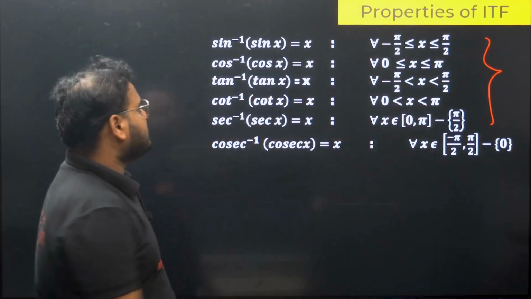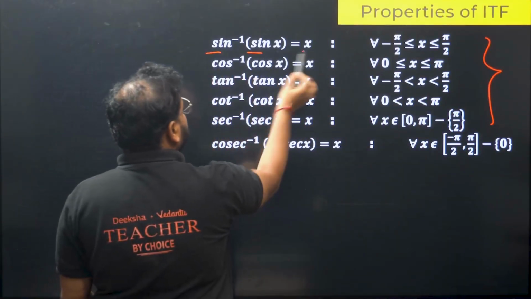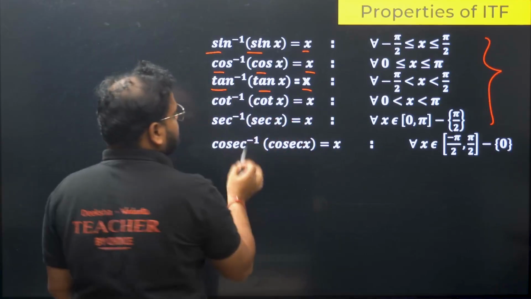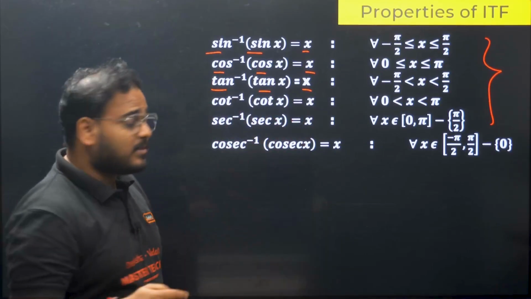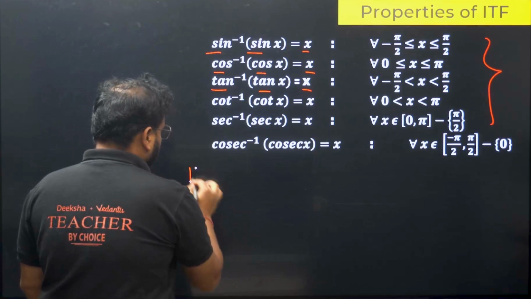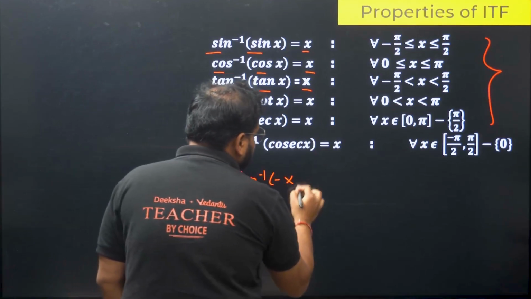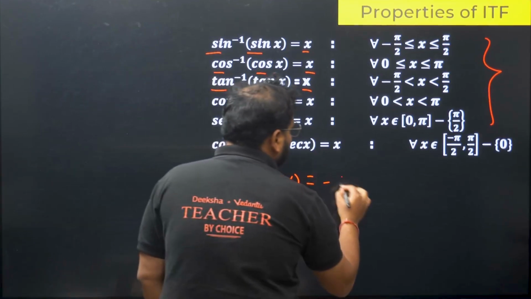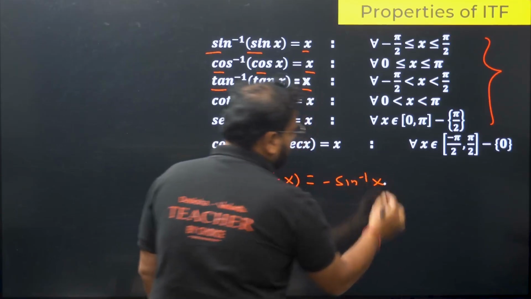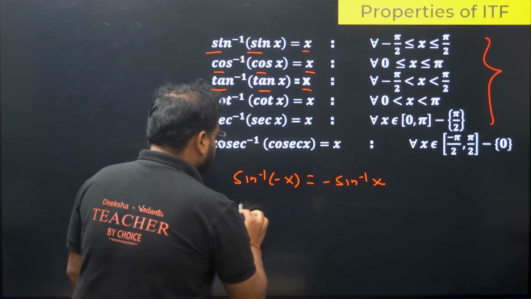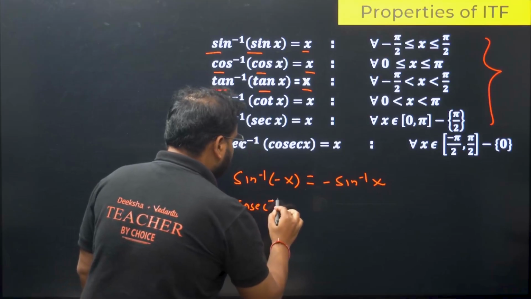What happens here? Sine inverse of sine is going to be x, cos inverse of cos is going to be x, tan inverse of tan is going to be x, and likewise. We also have some very important properties I want to mention. Sine inverse of minus x is going to be what? Minus sine inverse of x. This will be the same for cosec inverse also.